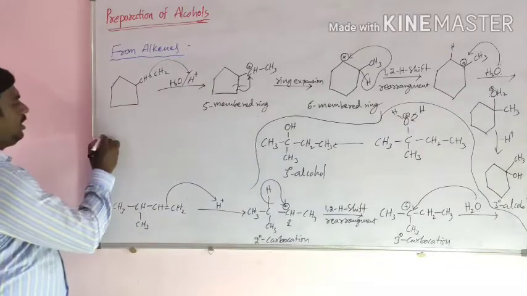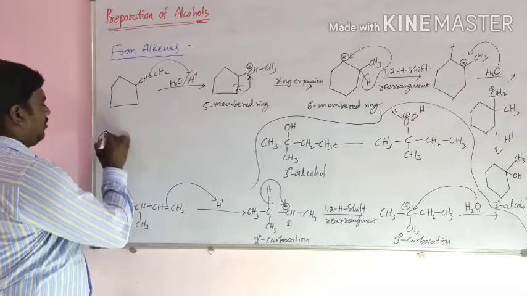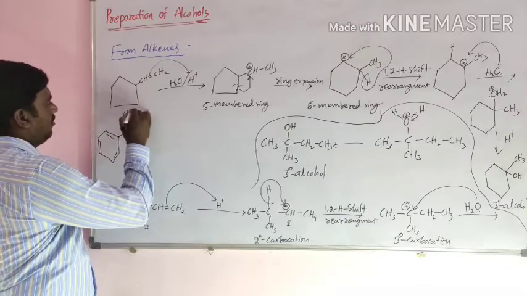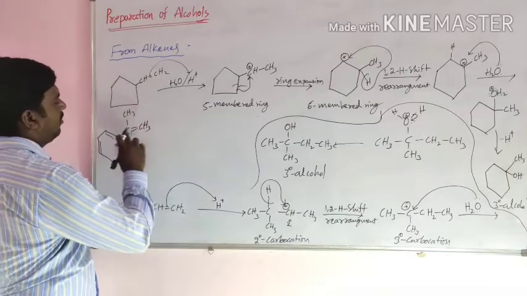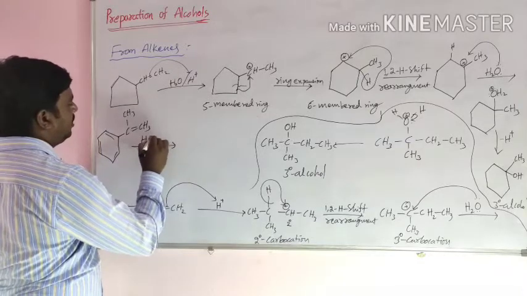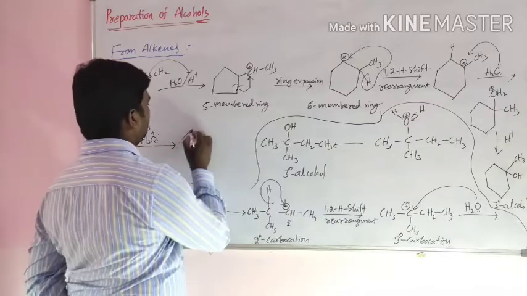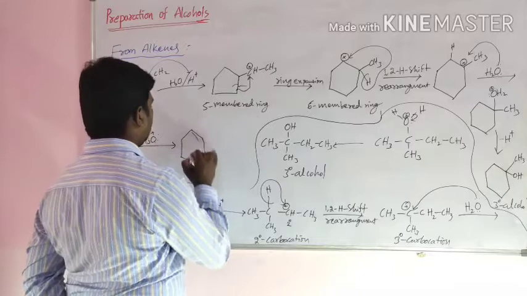One more example here. Alkene undergoes acid hydrolysis, then the compound formed is tertiary alcohol.